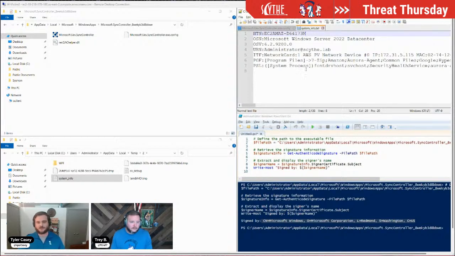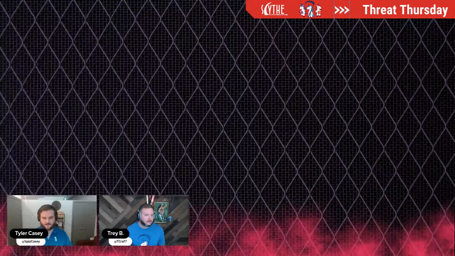So program files, system processes, host name, operating system, things like that, as well as it's going to then go ahead and shoot some C2 check-ins. So again, based off of observed C2 servers of SharpDragon, it's going to try to reach out to those to communicate, do a kind of check-in, things like that.